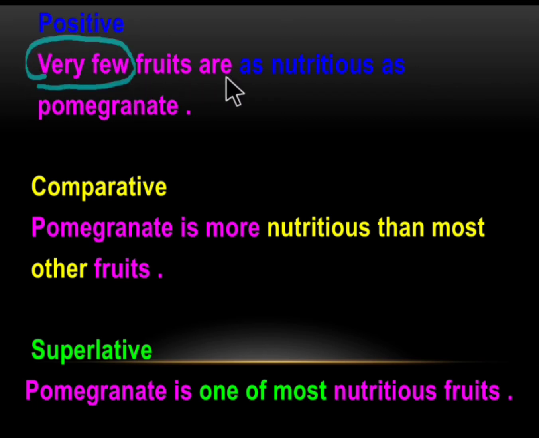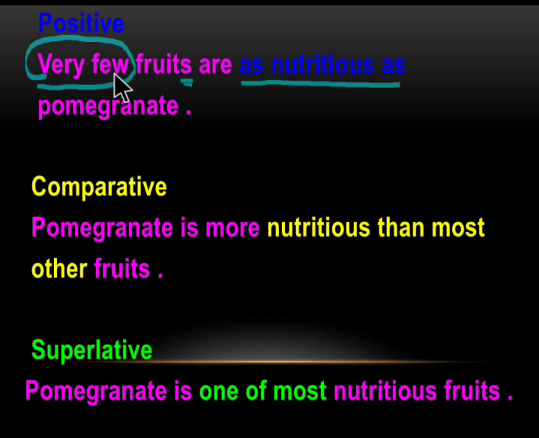Very few fruits are as nutritious as pomegranate. This as nutritious is the basic rule. This very few is type 2. Important thing that you should remember is, in this rule, after very few, the noun that follows will be a plural form.